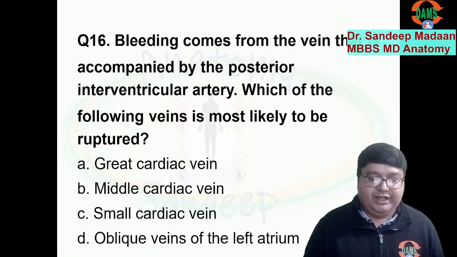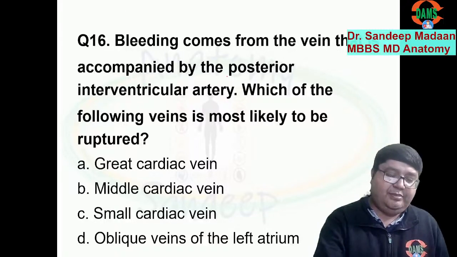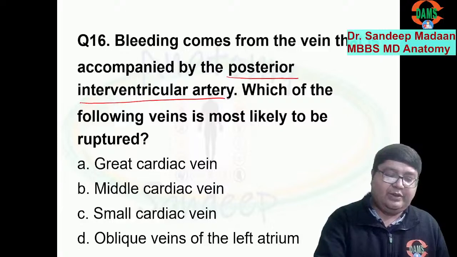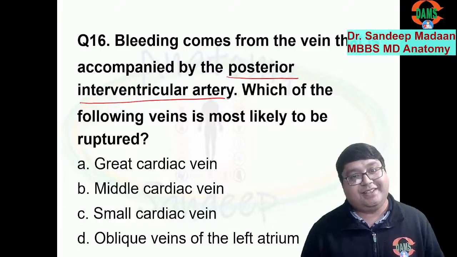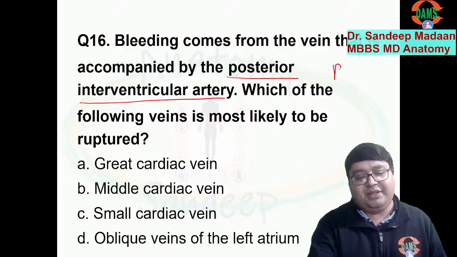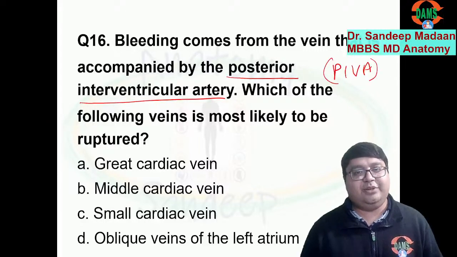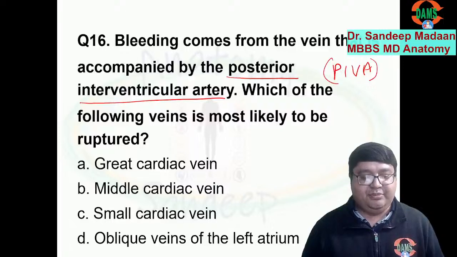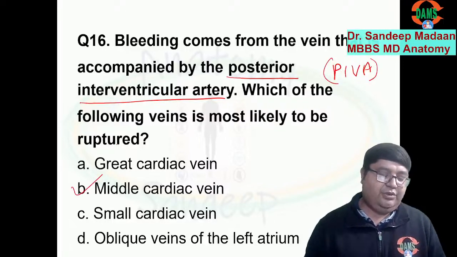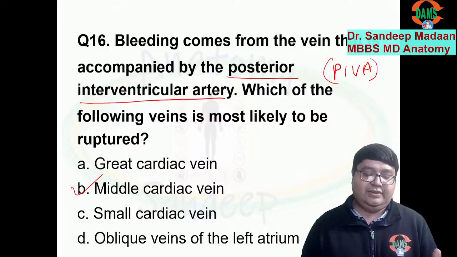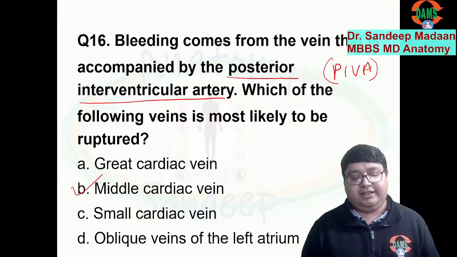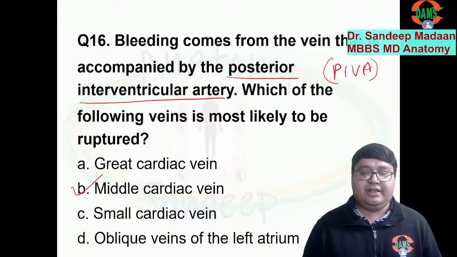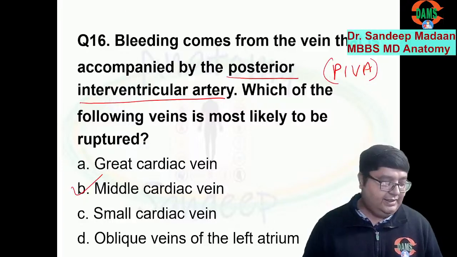Now this question, bleeding comes from the vein that is accompanied by posterior interventricular artery, and if you remember during the classes we were calling this artery as PIVA. Do you remember PIVA, posterior interventricular artery? So who will be accompanying this? That will be middle cardiac vein. If you remember, when we write these veins, against these major veins, great cardiac, middle cardiac, and the small cardiac.